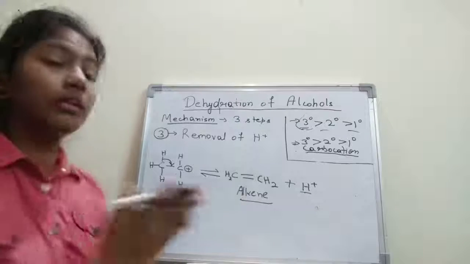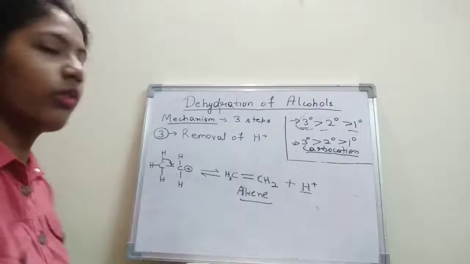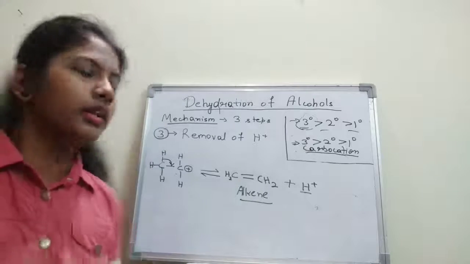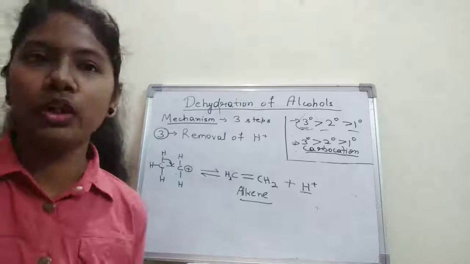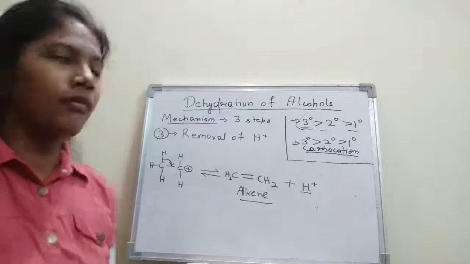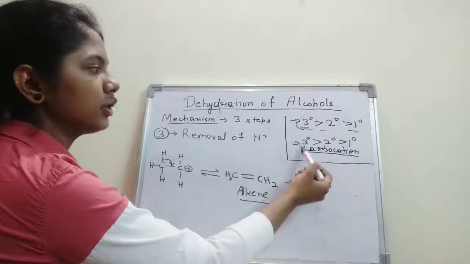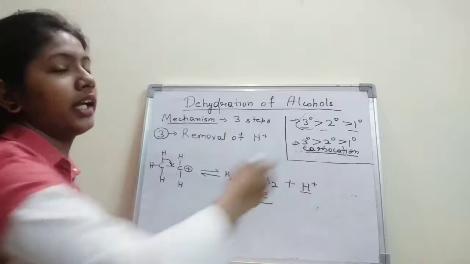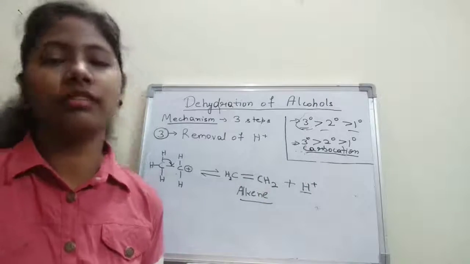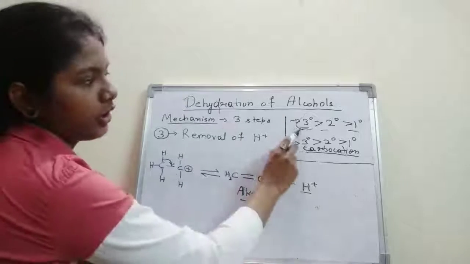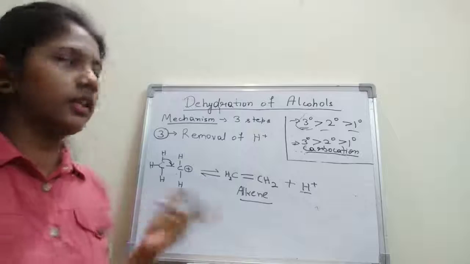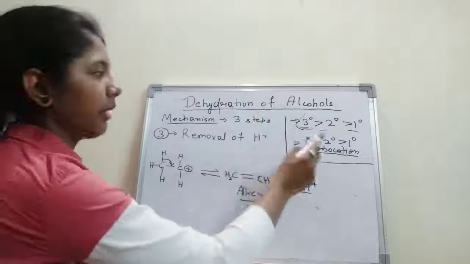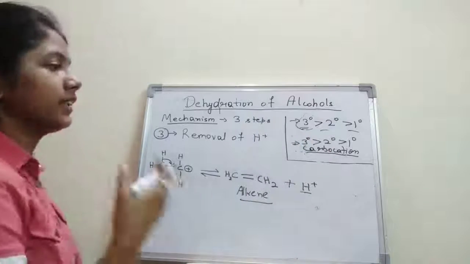So this was all about the mechanism of the dehydration of alcohols. Okay, what happened in step 1? In step 1, this H plus was added, protonation of alcohols occurred. Right, now in step 2, what happened? Removal of water molecule and also the formation of the carbocation. Alright, and stability of carbocation: tertiary carbocation is more stable, then secondary, and then primary. Because tertiary carbocations are more stable, and the more stable the intermediate, the faster will be the reaction. That's why the rate of dehydration for tertiary alcohols is faster in comparison to secondary and primary alcohol.